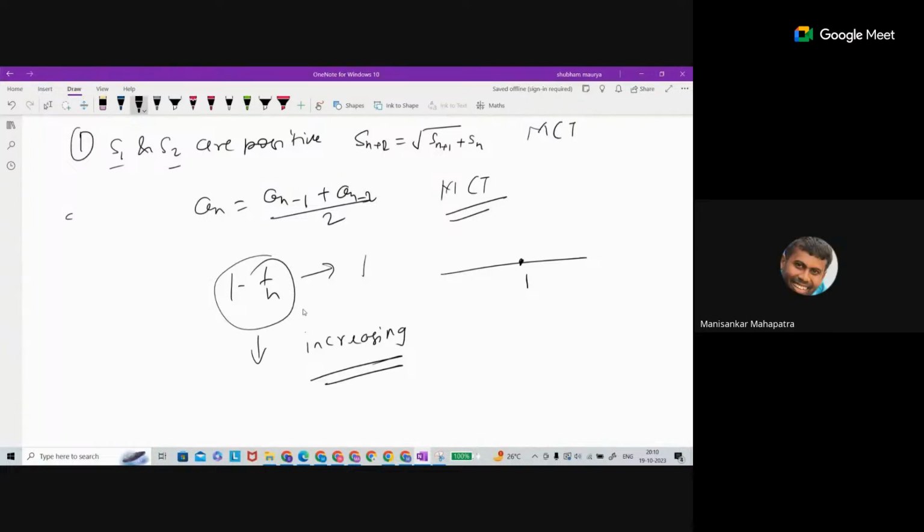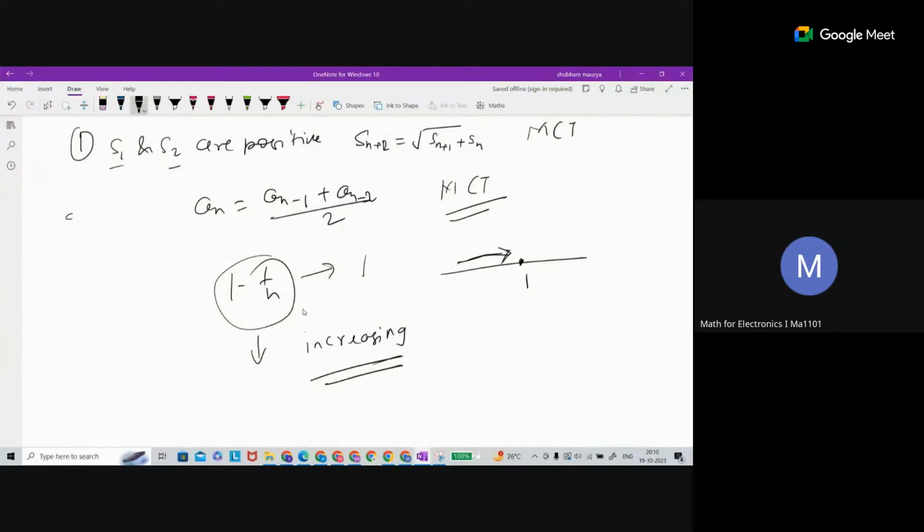This is going from 0 to 1, so the terms lie on the left side of 1, going towards 1. Because as you increase n, 1 by n goes to 0. So this is an increasing sequence.